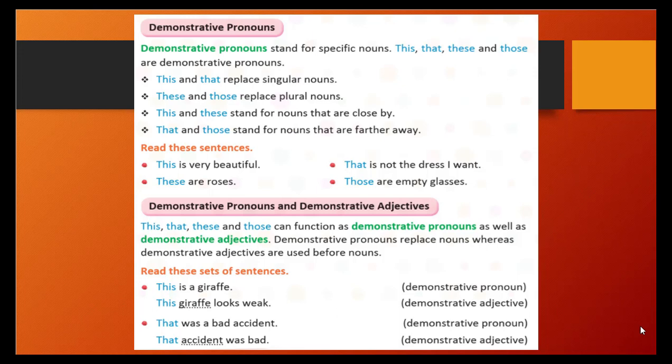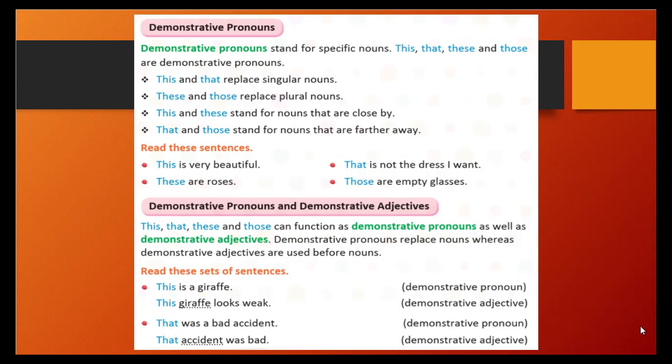Demonstrative pronouns. The pronouns which are demonstrating something. Okay. They stand for a specific noun. This, that, these, those are demonstrative pronouns. Which are the demonstrative pronouns? This, that, these, those are demonstrative pronouns. This and that replace singular nouns. These and those replace plural nouns. This and these stand for nouns that are close by. That and those stand for nouns that are farther away. Okay.